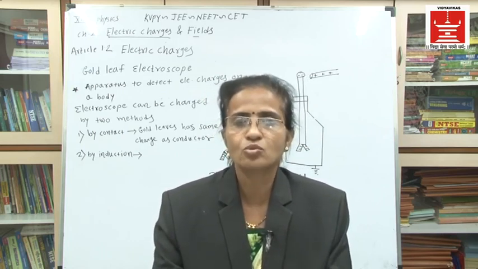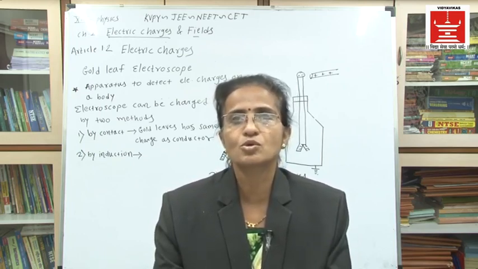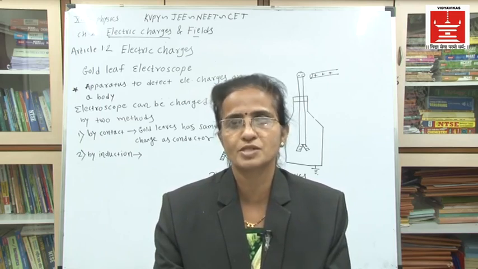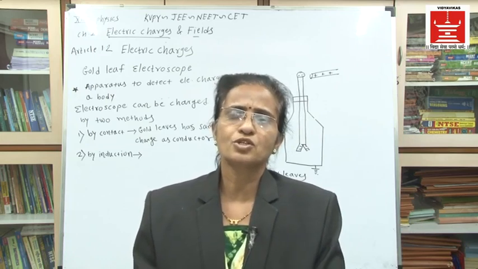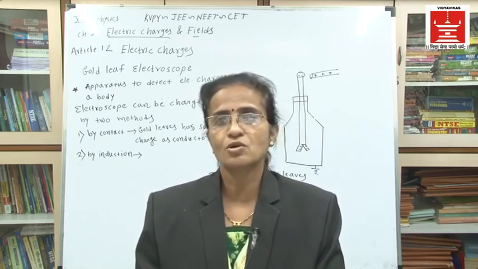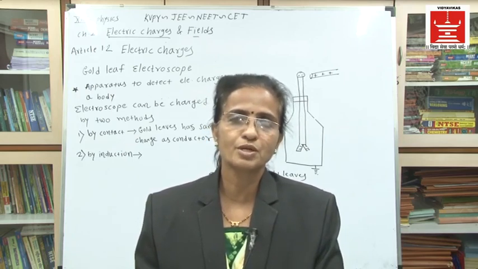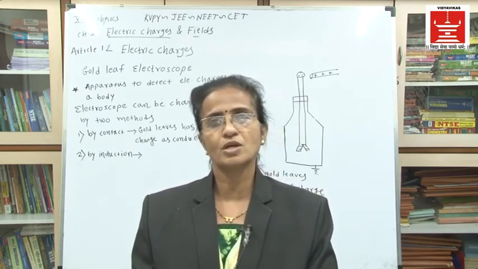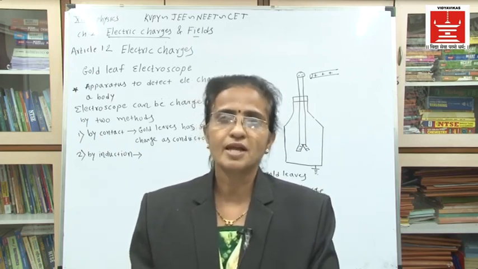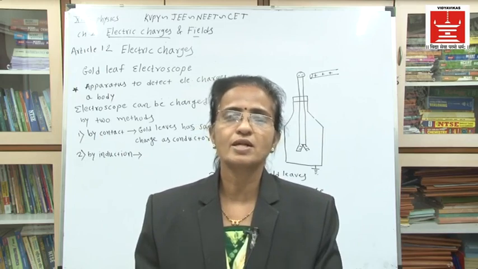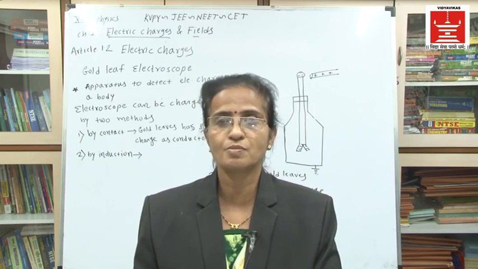We have studied how positive and negative charges are produced, and this is because of the friction between two objects. When any two objects are rubbed on each other, there is a transfer of electrons, and because of this transfer, one object becomes positively charged while the other becomes negatively charged. Then we have studied that like charges repel each other while unlike charges attract each other. These are the points to remember from this part.